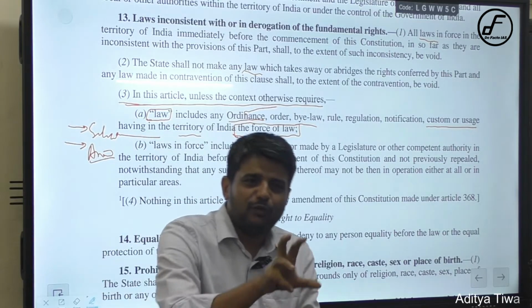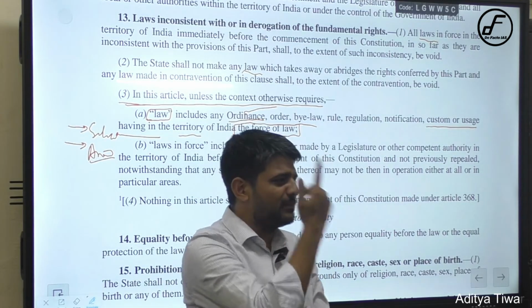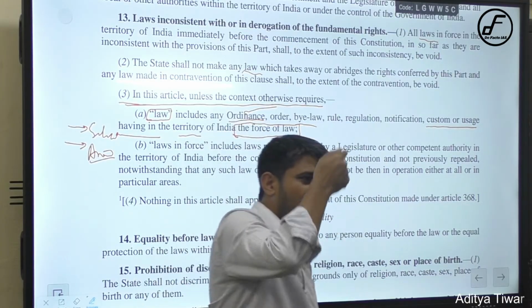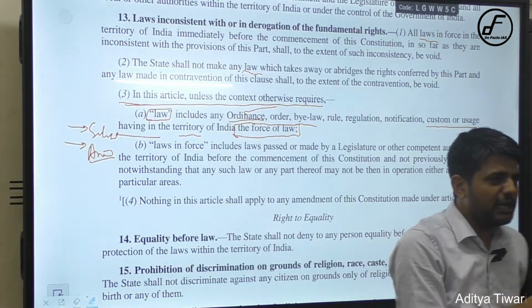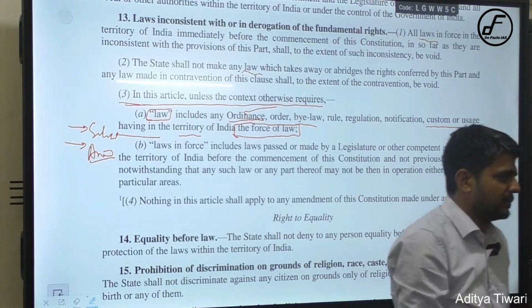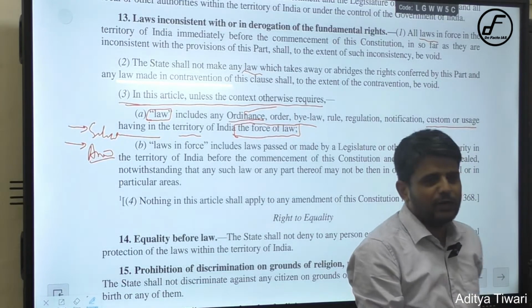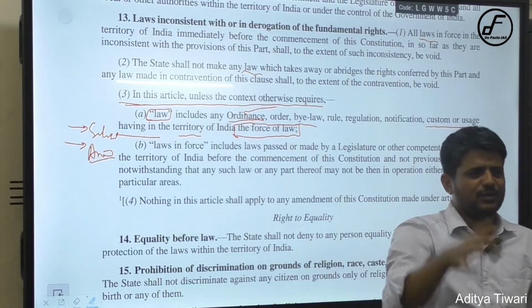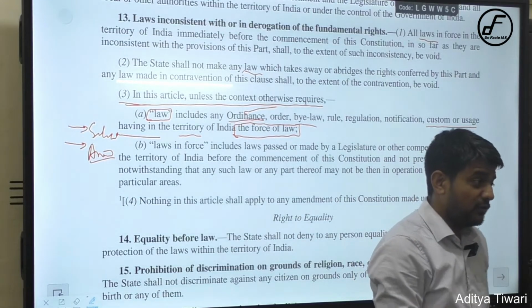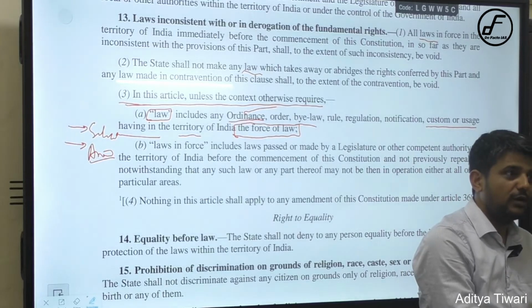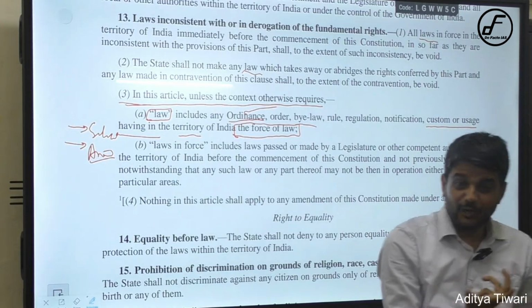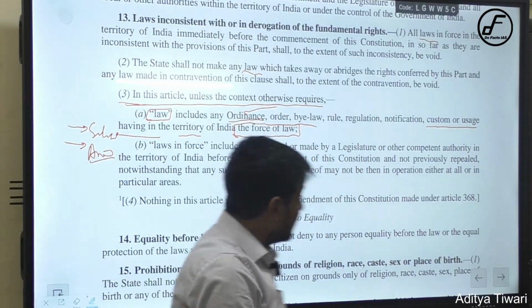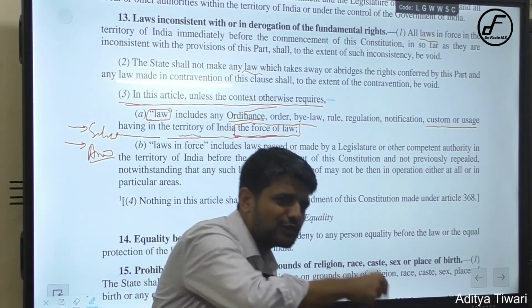Now you might say, how will you determine it? So there is one mechanism to determine it: if there is a custom or usage which is enforced by the executive. Sabarimala, women not going, police is enforcing it. Even though it is not written anywhere, the police is enforcing it. So it becomes a law. Right? It becomes a law. Why? Because it has the force of law.